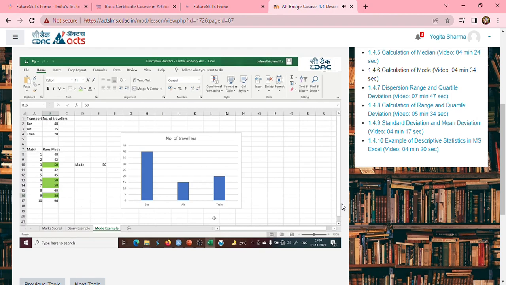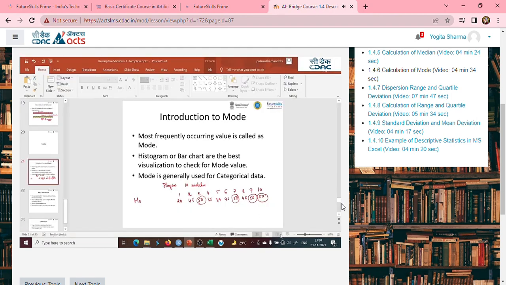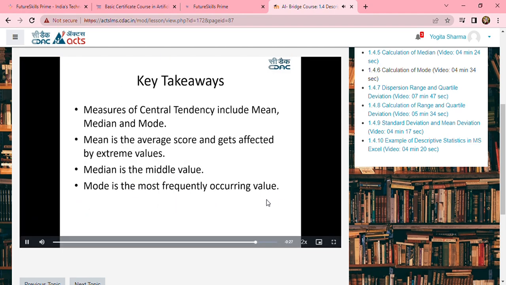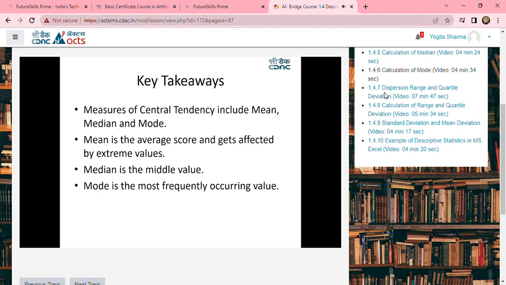Now, having an understanding of how to calculate the mode, let us see the key takeaways of this session. There are 3 measures of central tendency, that is mean, median, and mode. They are the central values. Mean is the average score and gets affected by extreme values. Median is the mid value or the middle value. Mode is the frequently occurring value. In the next session, we will be talking in detail about the measures of dispersion. Till then, happy learning.